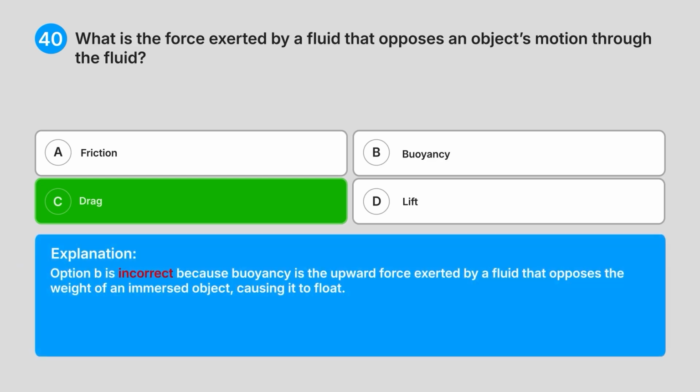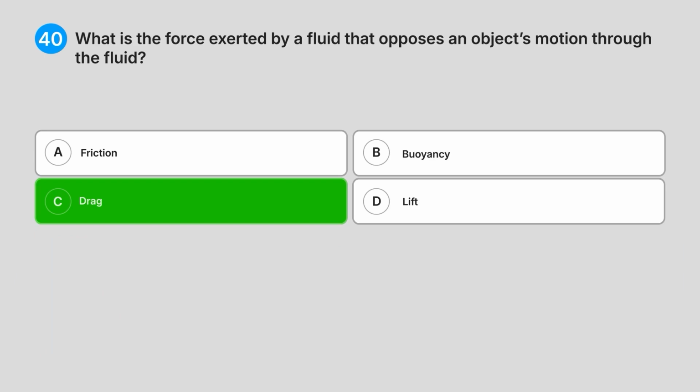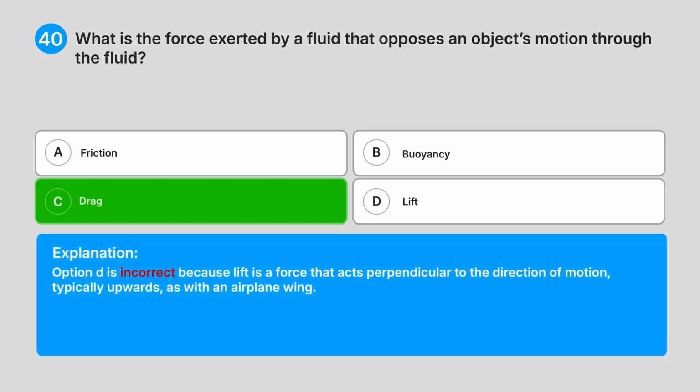Option B is incorrect because buoyancy is the upward force exerted by a fluid that opposes the weight of an immersed object, causing it to float. Option D is incorrect because lift is a force that acts perpendicular to the direction of motion, typically upwards, as with an airplane wing.